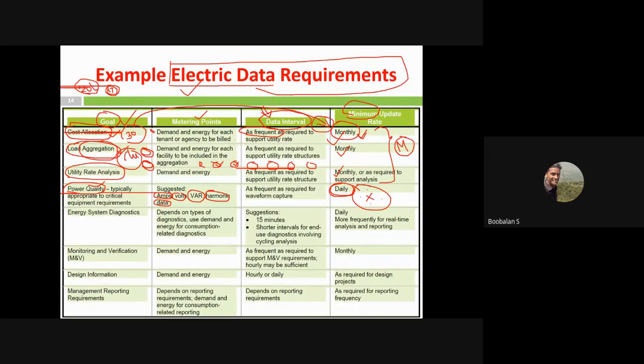Because each and every second we're going to switch on some machines, and switch off some machines. Definitely it's going to affect my quality of power. That's why we need to continuously monitor, right?